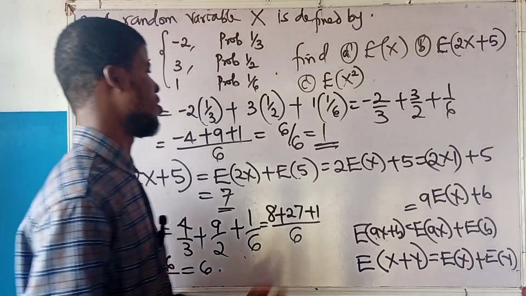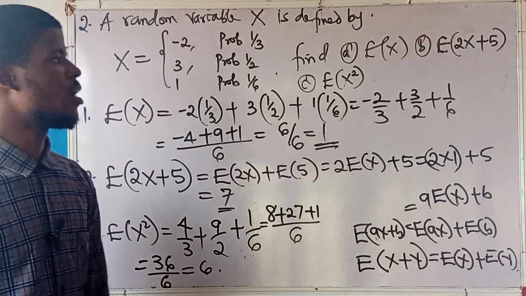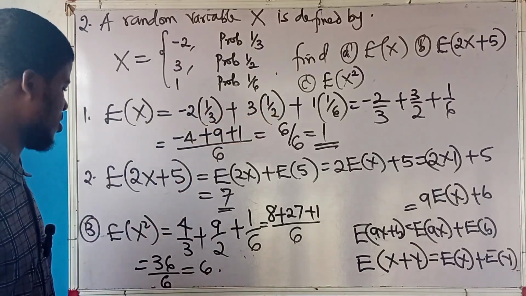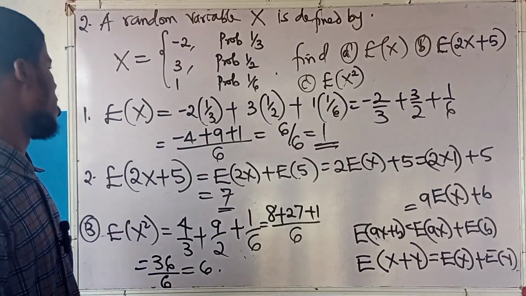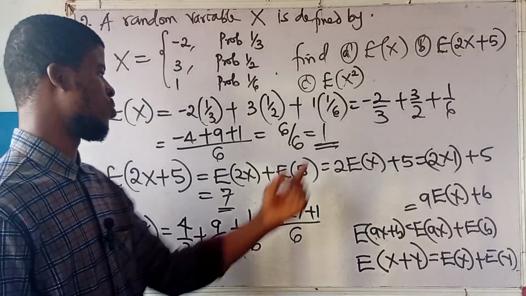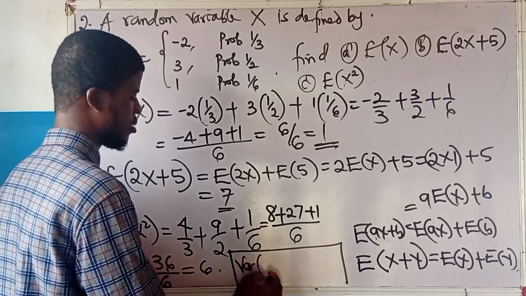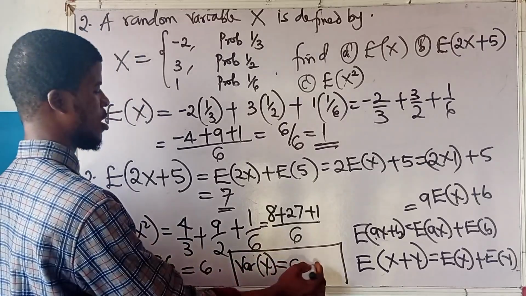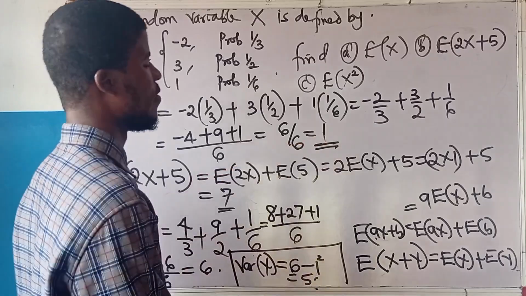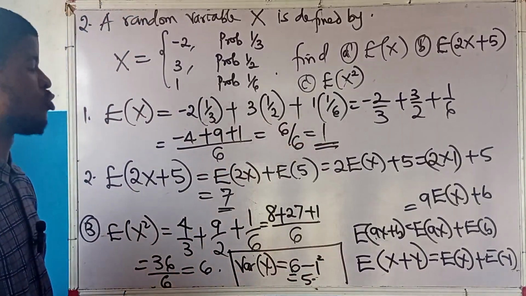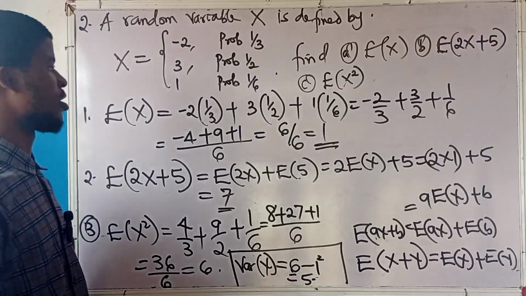While the expected value of x is 1, whereas the expected value of 2x plus 5 is 7. So you can do the variance and the standard deviation of x from here, although we were not asked to calculate for it. Expected value of x squared is 6, of x is 1. So what will be the variance? The variance of x will be 6 minus the square of 1, and that's 5. That will be the variance of x. And the standard deviation of x will be the square root of 5, which will be root 5. So that's it for this particular question.